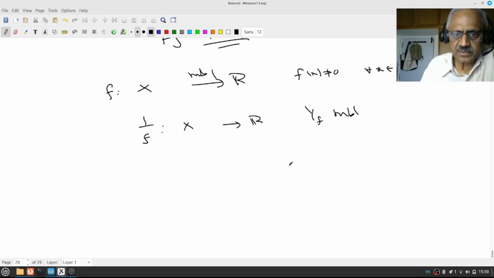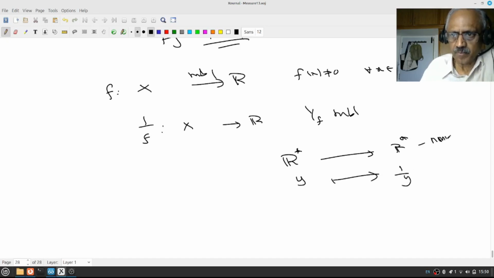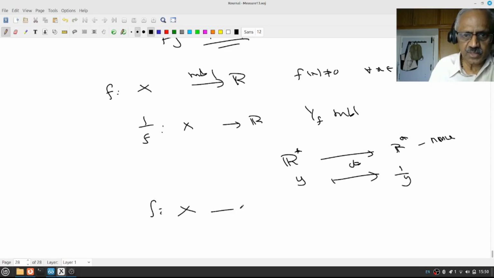Let us look at this g, which is from R star to R star, that is non-zero reals, y going to 1 by y, these are all non-zero. This is a continuous function, right? Therefore f actually takes values from X to R star, this is contained in R, that's okay, and y going to 1 by y is continuous.